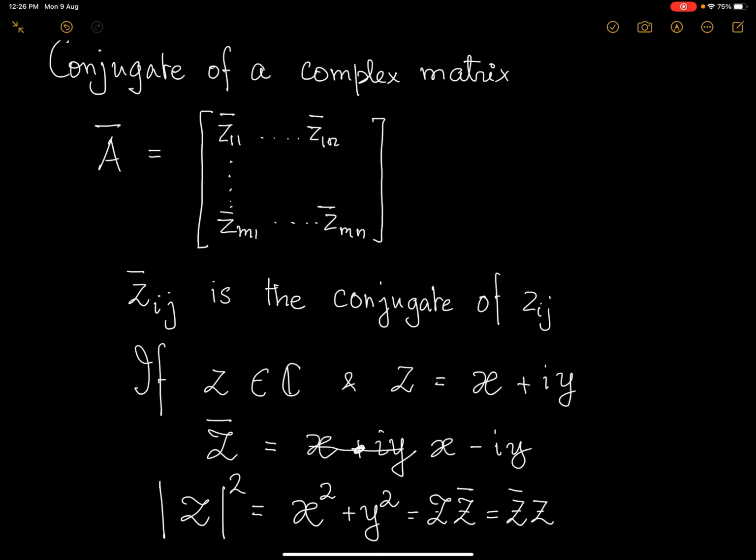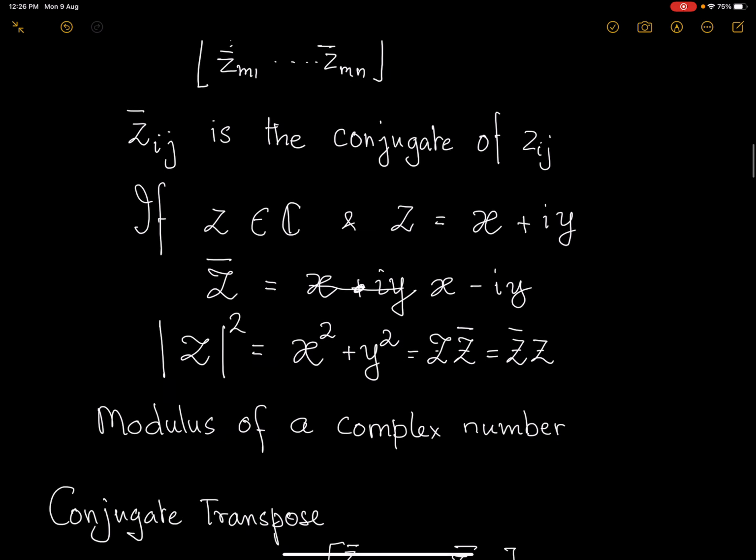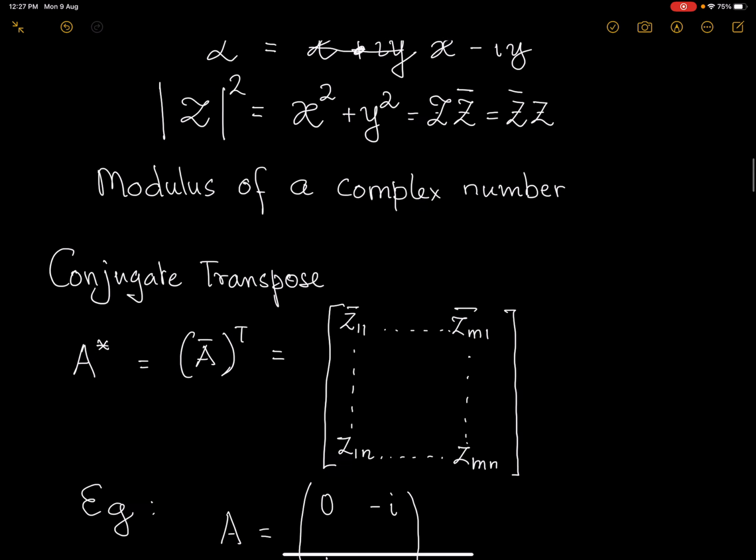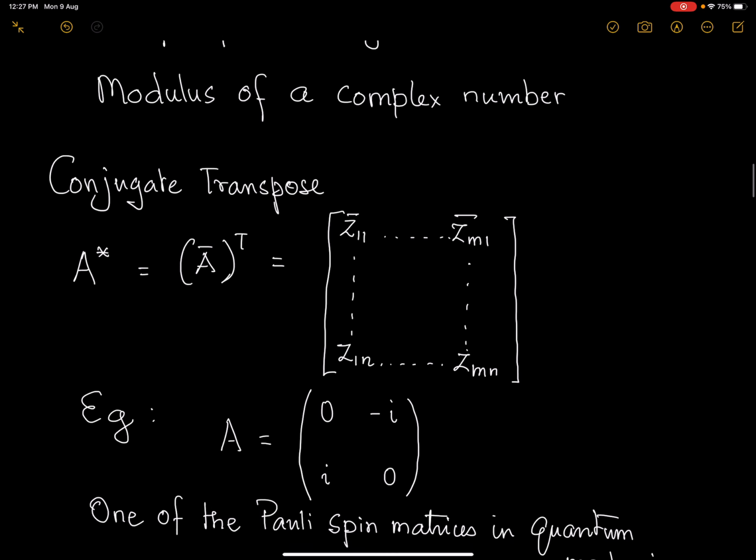When you multiply z with z bar or z bar with z, whichever order, it doesn't matter, and do the complex multiplication, what you get is x squared plus y squared. In some sense, it is called the modulus of the complex number or the length of the complex number, whatever you want to say. Now, a notion that plays a very important role is the conjugate transpose.